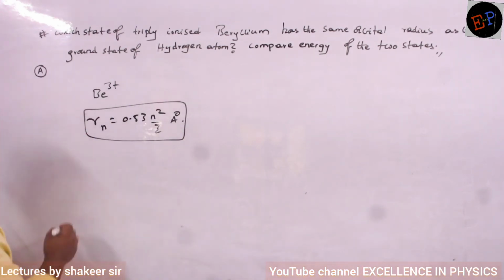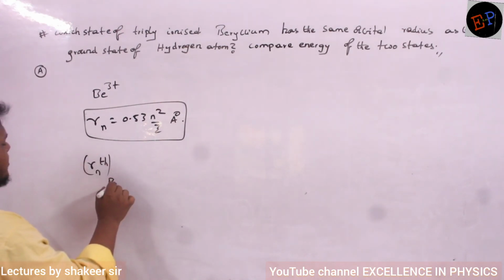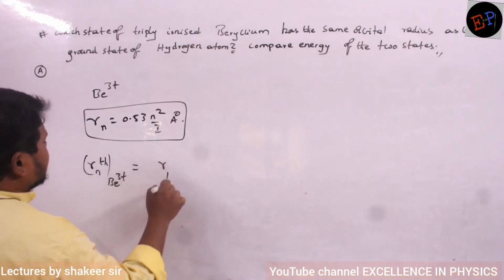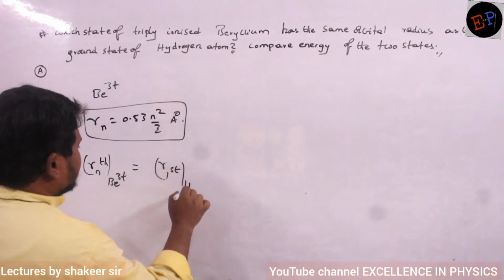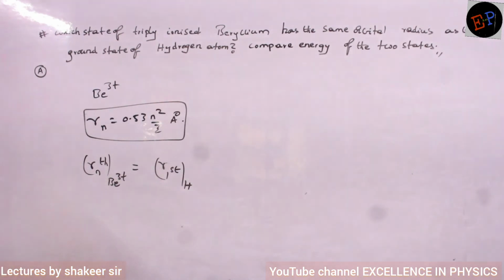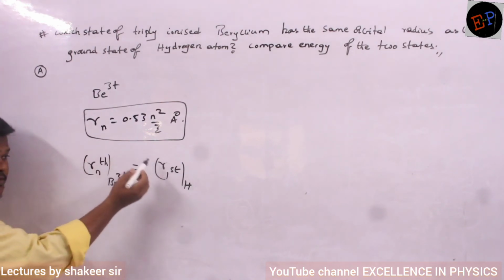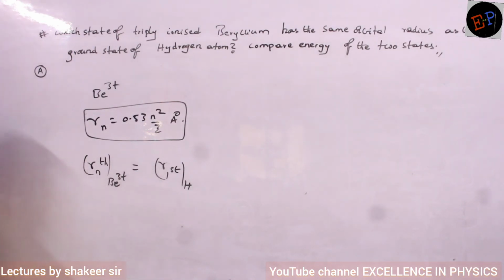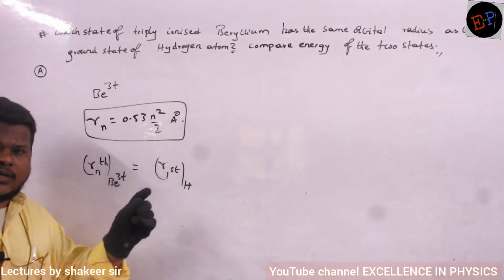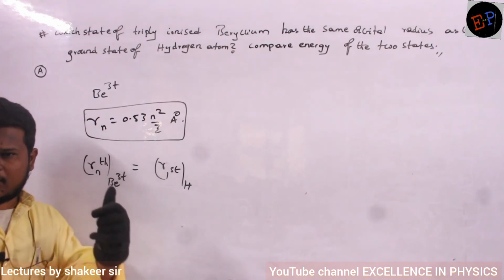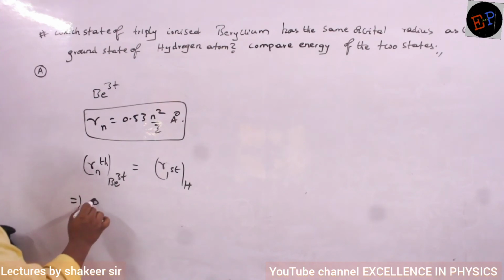So what he is asking is that the radius of the nth orbit of beryllium 3 plus should be equal to the radius of the first orbit of hydrogen. You are supposed to find out that n value which has the same radius as the first orbit of hydrogen. Whatever size the first orbit of hydrogen has, which orbit of beryllium has that size? That is the question. Clear? So do the calculation.